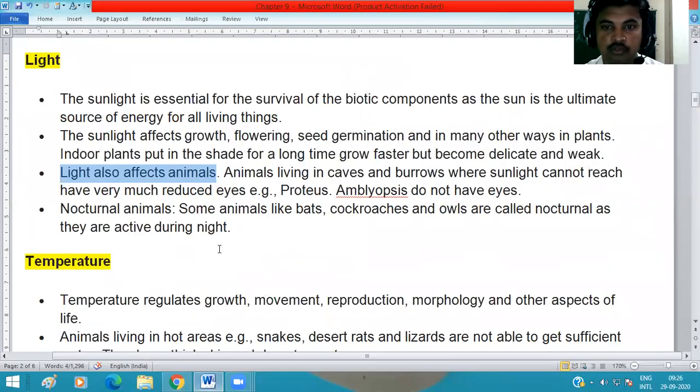The next point is another type of animals, which we name nocturnal animals. What are nocturnal animals? The animals which are adapted to live at night. For example, bats, cockroaches, and owls are called nocturnal animals as they are active during the night.